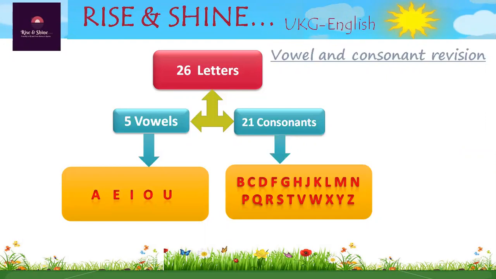Which are the 5 vowels? A, E, I, O, U are the vowels. And other than these letters, the alphabet letters are consonants. That is B, C, D, F, G, H, J, K, L, M, N, P, Q, R, S, T, V, W, X, Y, Z. So, clear about vowels and consonants?